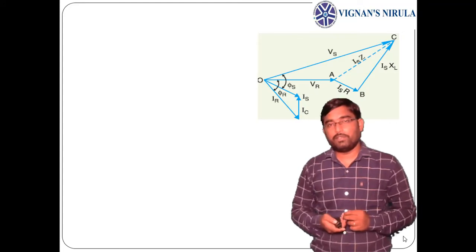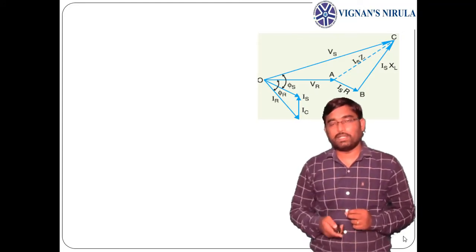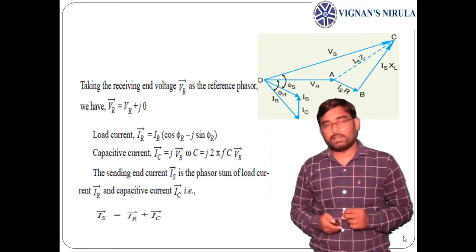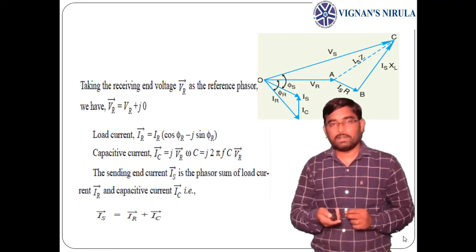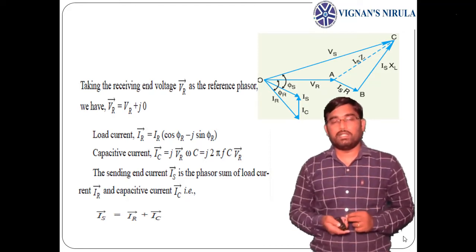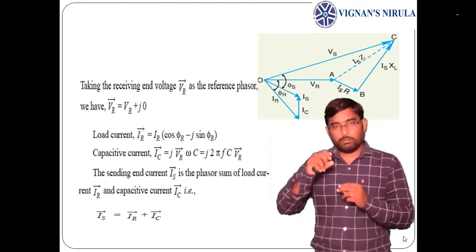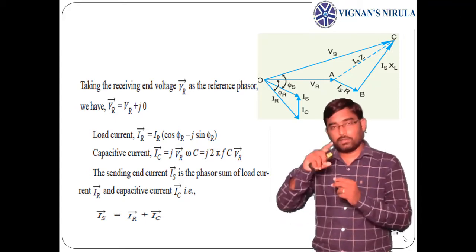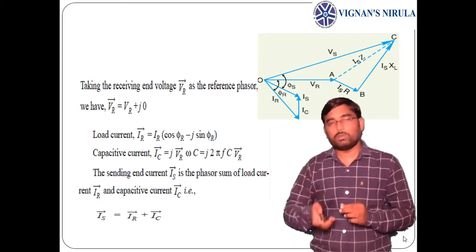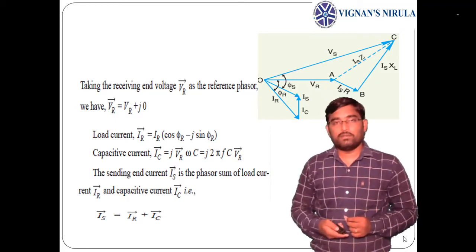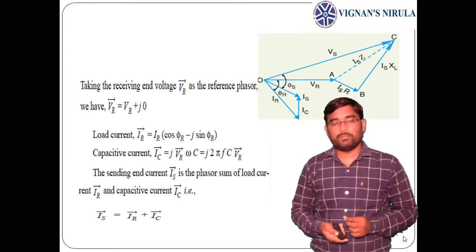The phase angle difference between Vs and Is is phi s. Vr is taken as reference. Load current is IR equals IR into cos phi r minus j sin phi r, which is written in rectangular form, and IC equals V by impedance, which can also be written as V into admittance. So voltage across that is VR, so VR into j omega C, and Is equals IR plus IC, which is obtained by applying KCL.